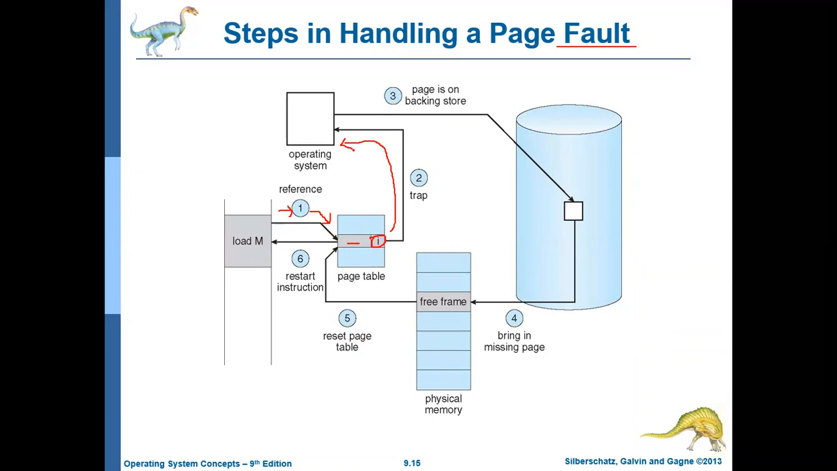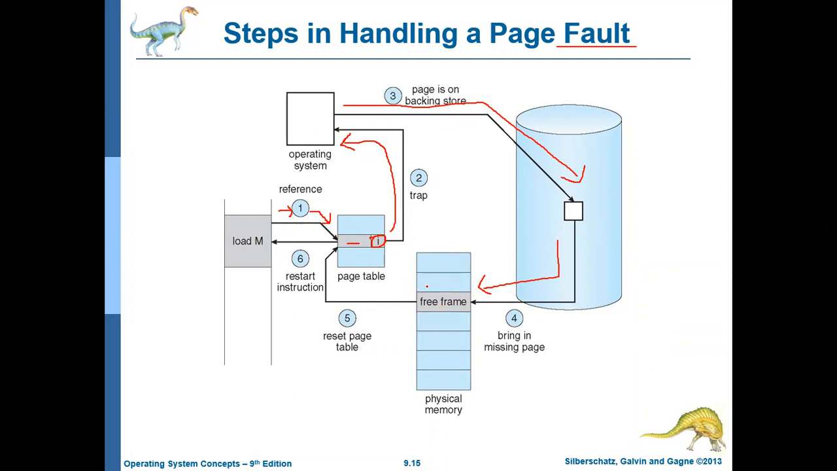It will create a trap to the operating system, and the operating system will check whether it is a legal access or not. If it is an illegal access, the process will be aborted. If it is a valid access, then the operating system will identify that particular page on the hard disk and load it into the main memory. That particular page will be loaded into a free frame in the main memory.